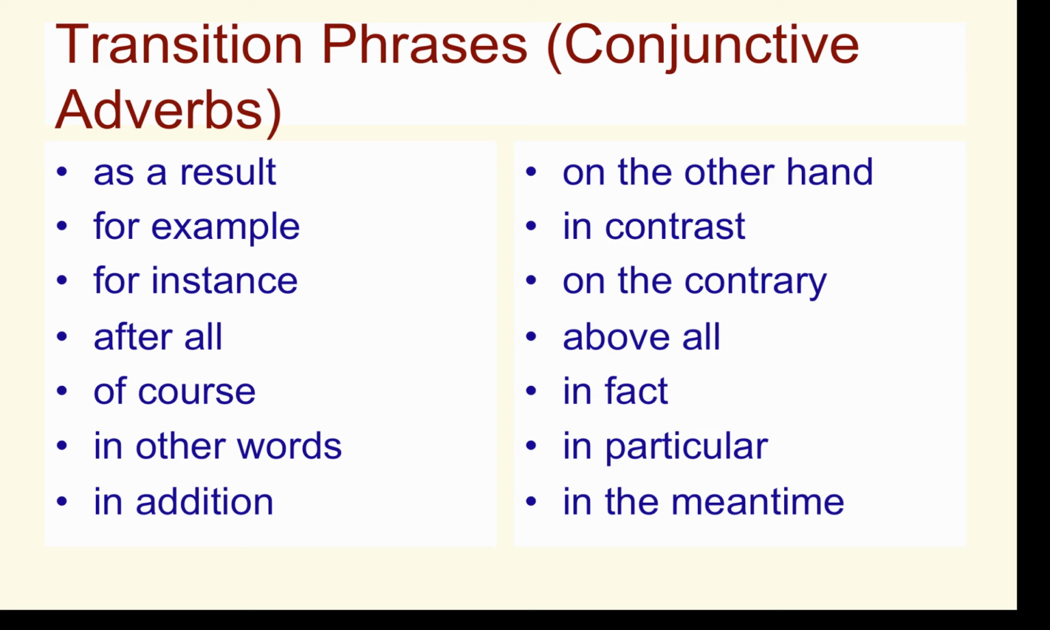Transition phrases include as a result, for example, for instance, after all, of course, in other words, in addition, on the other hand, in contrast, on the contrary, above all, in fact, in particular, and in the meantime.